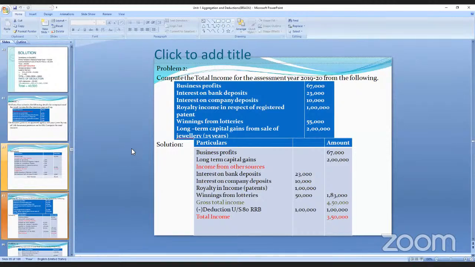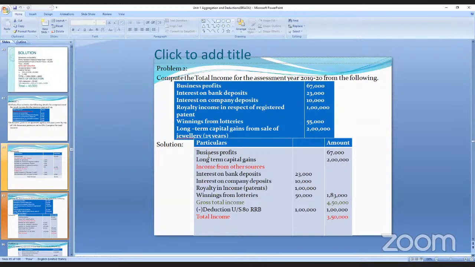See here, this one is one more question. The total income is given. Business profits are 67,000. Interest on bank deposits 23,000. Interest on company deposits is 10,000. Royalty income in respect of registered patents, 1 lakh. Winnings from lottery, long-term capital gains from sale of jewelry, which is 25 years old.